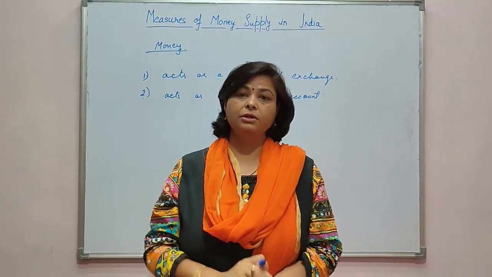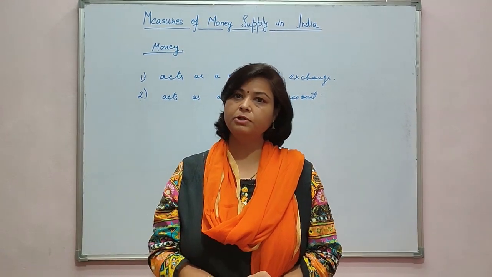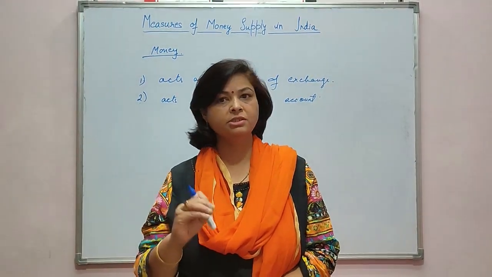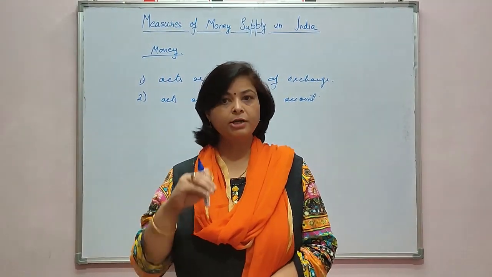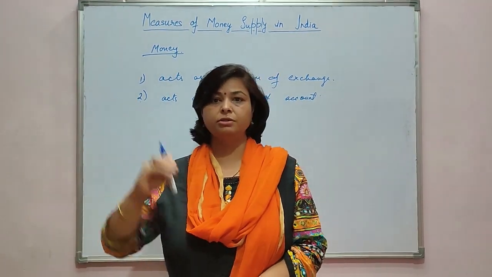Now if you are earning 10,000 rupees, what will you do? Will you spend the whole amount on consumption of goods and services? No, we don't do that. We save a part of our income to secure our future.